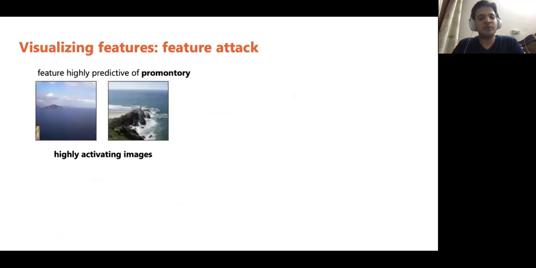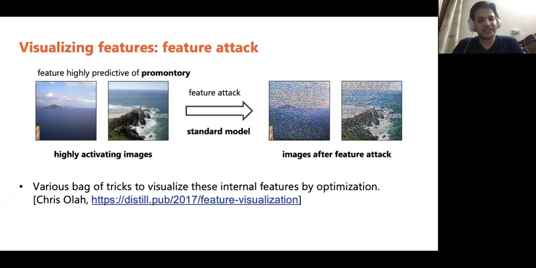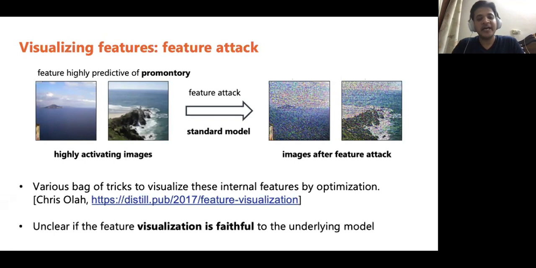Again, these are the most highly activating images. Next, we do a feature attack using the same standard pre-trained neural network as before. We observe that the new images look identical or at times noisy compared to the original. Clearly, it doesn't work. Now, there are various tricks to visualize these internal features using optimization. Some of them are described in this excellent blog post by Chris Olah. However, it is unclear if the visualization after applying these tricks remains faithful to the underlying model.